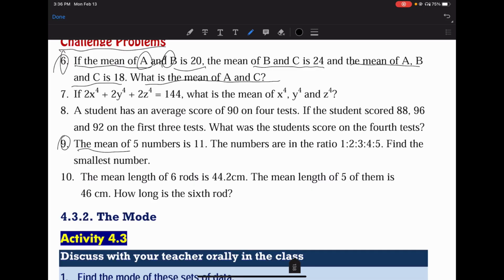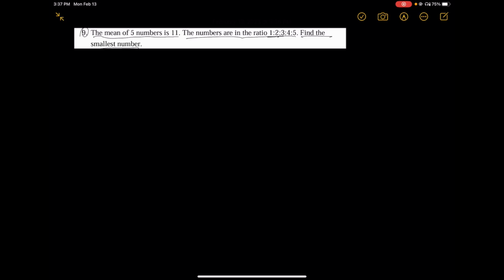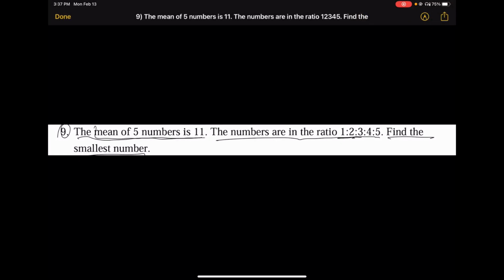Question number 9. The mean of 5 numbers is 11. The numbers are in the ratio 1 ratio 2 ratio 3 ratio 4 ratio 5. Find the smallest number. Now this is question number 9, and I don't know what the 5 numbers are, but I know their mean. The mean of 5 numbers is 11.